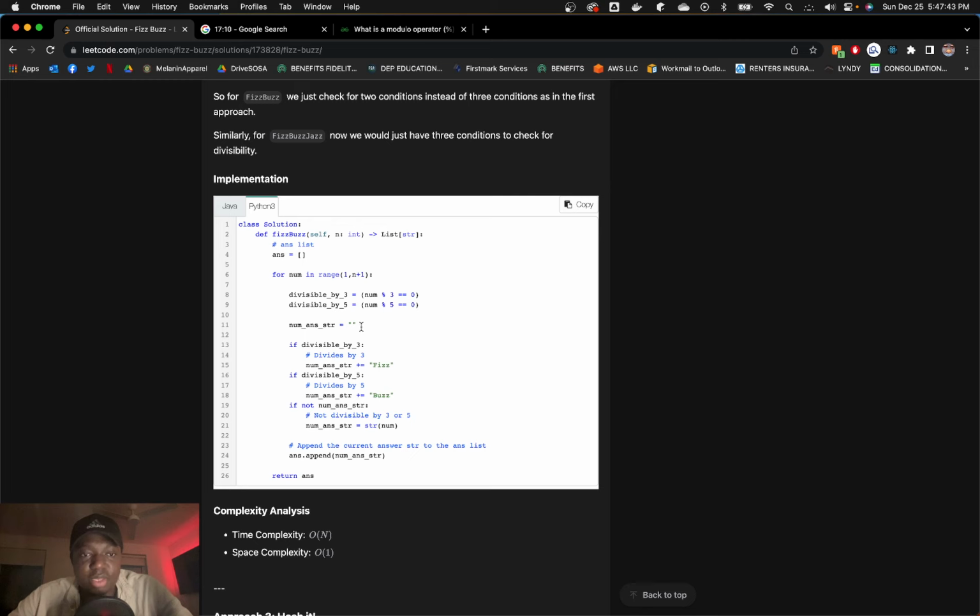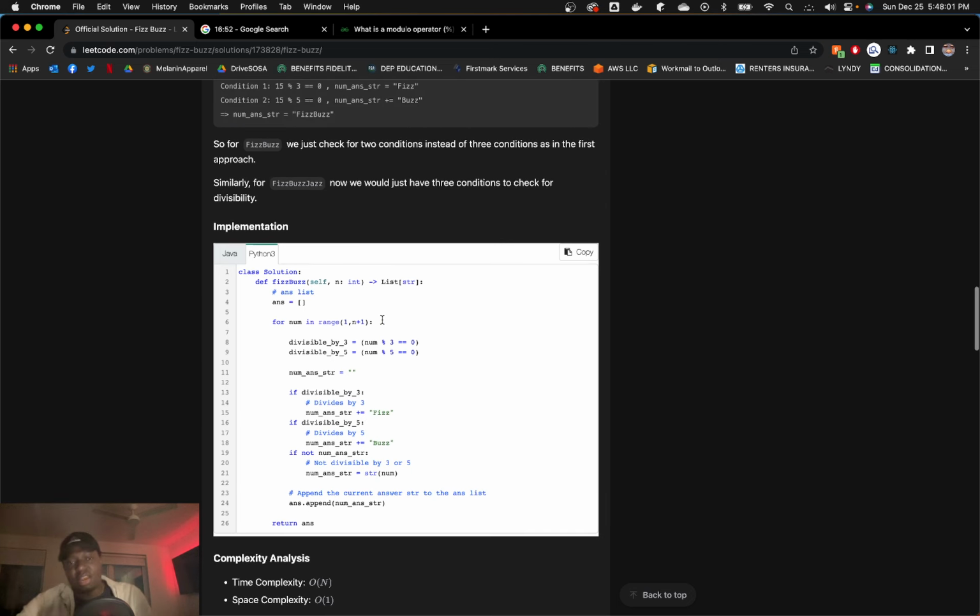So if at this point, if not, and so this is, I guess, empty. The string is empty, and we're saying that, okay, if not, then just get the string as a number and append that. Okay, so if I had like a 7, I could say divisible by 3, 5, 7. And it only adds what it needs to. It seems kind of like factory, but I don't think it's factory.